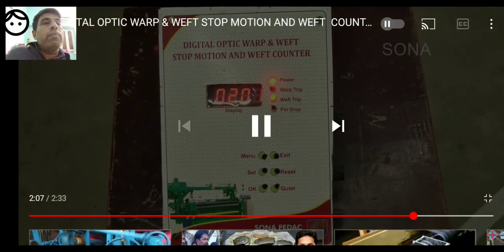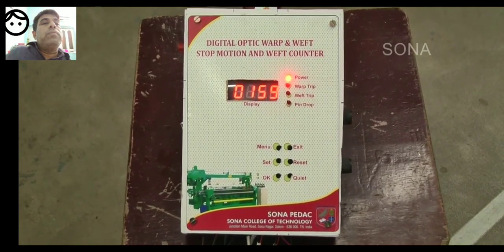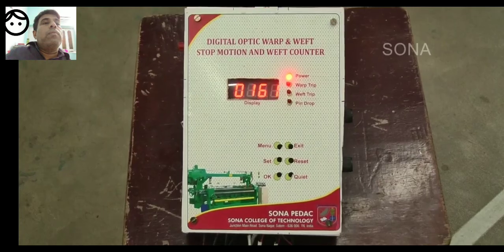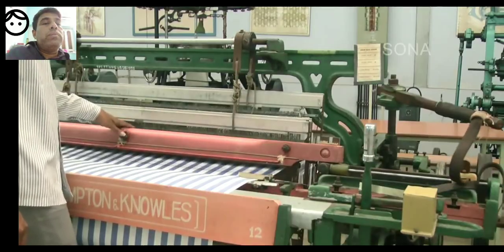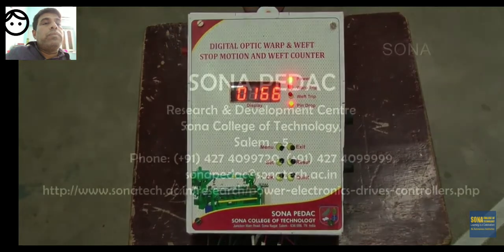Weft trip fault with an alarm. In case of warp yarn breakage failure, the pin will drop down and short the electrodes. Then the product will stop the machine immediately and indicate the pin drop fault with an alarm.